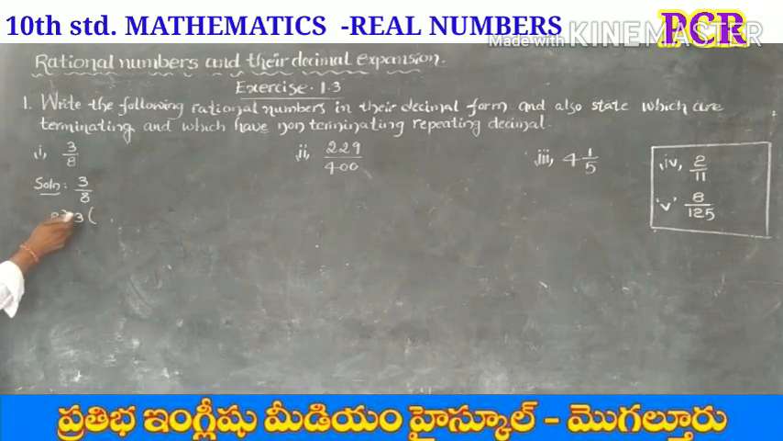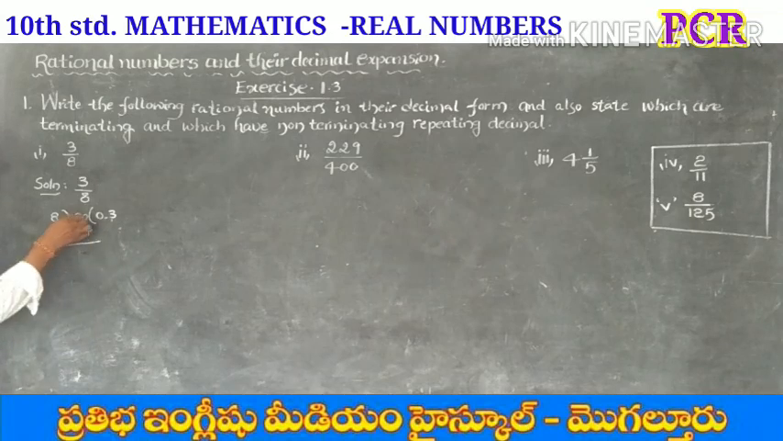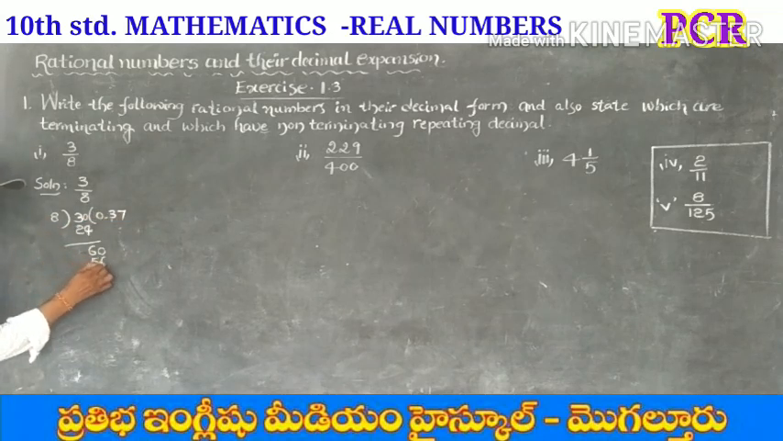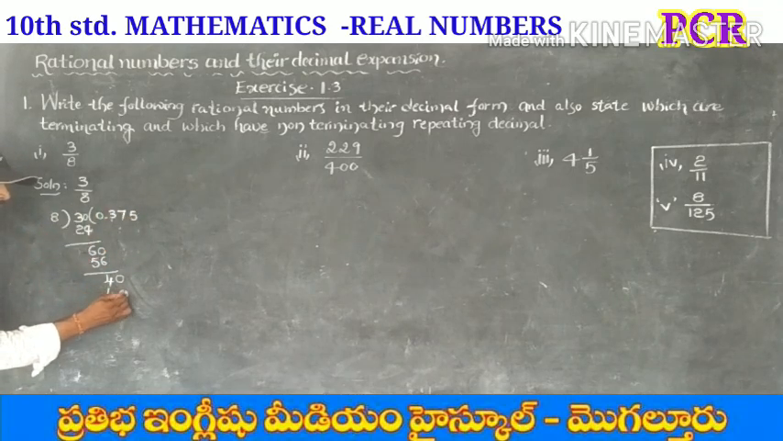Here 3 is smaller than 8, that's why 0 point. Put 0 here. In 30, 8 goes how many times? 3 times, 3 times 8 gives 24. Remainder 6. Again put 0. In 60, 8 goes 7 times. 7 times 8 gives 56. Remainder 4. Again put 0. 5 times 8 gives 40. Remainder 0.